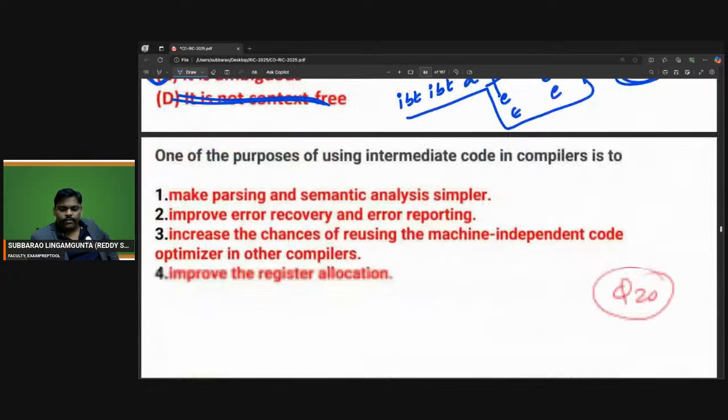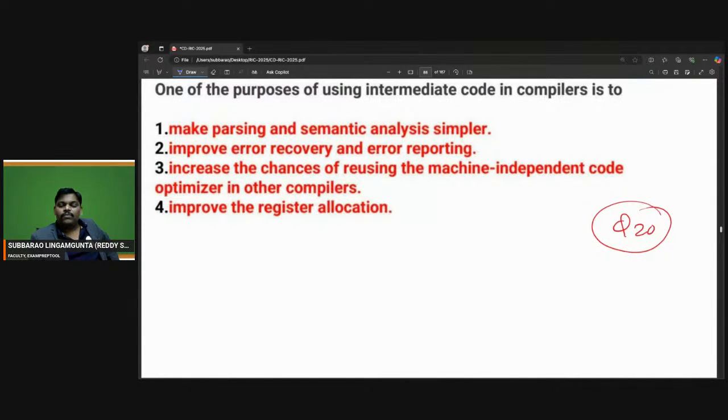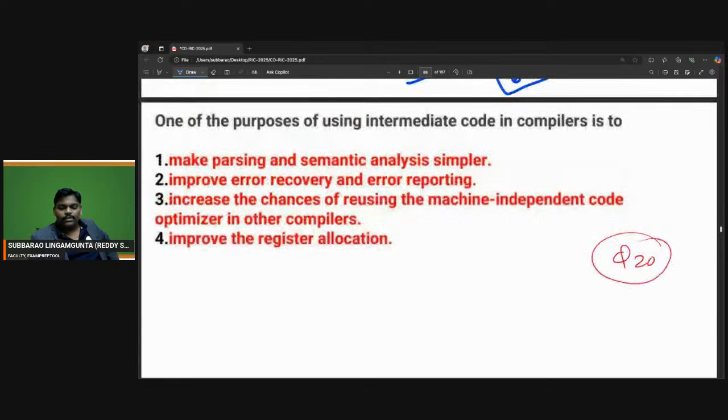Let's move to the next one. One of the purposes of using intermediate code in compilers is to increase the chances of reusing the machine independent code optimizer in other compilers.